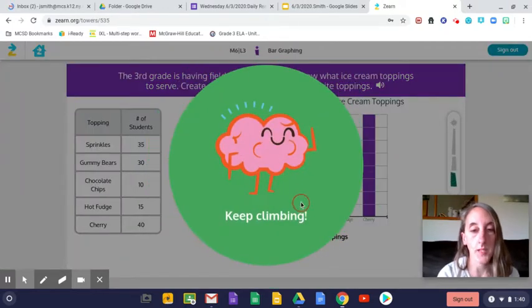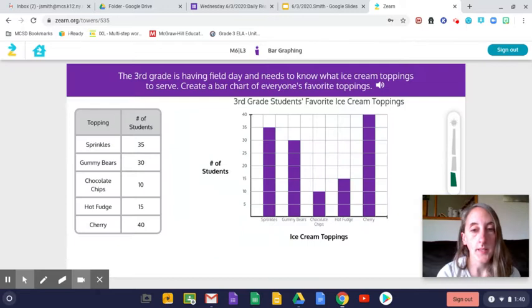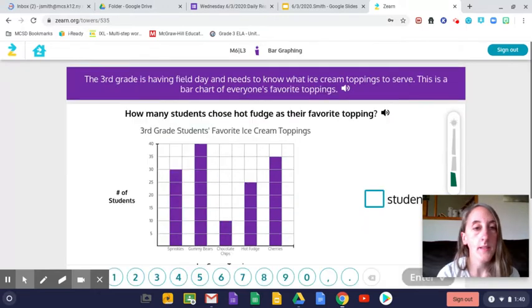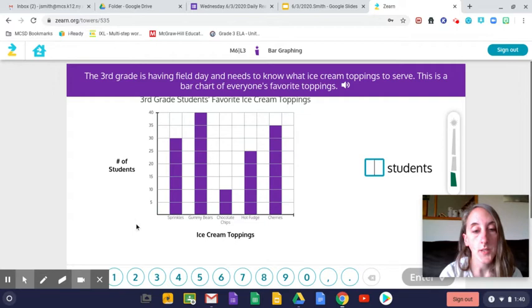Here we go. Keep climbing. So it says the 3rd grade is having a field day and needs to know what ice cream toppings to serve. This is a bar chart of everyone's favorite topping. How many students chose hot fudge as their favorite topping? So now they're teaching you how to read the graph. So you're going to find hot fudge. Here's hot fudge. And we're going to count 5, 10, 15, 20, 25. Or if you followed it along, it would say 25.